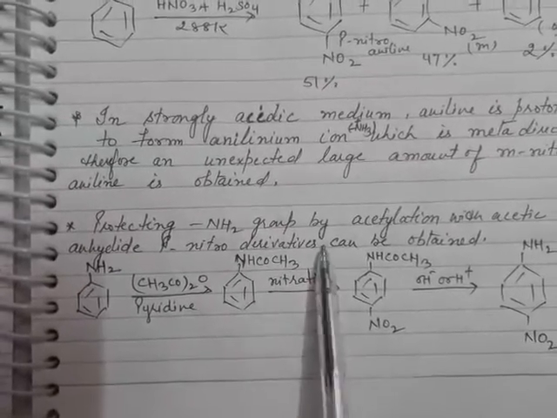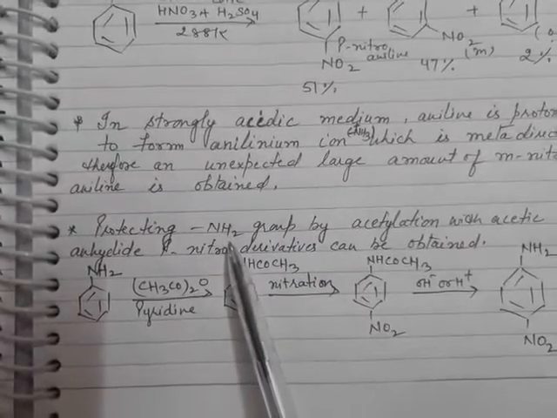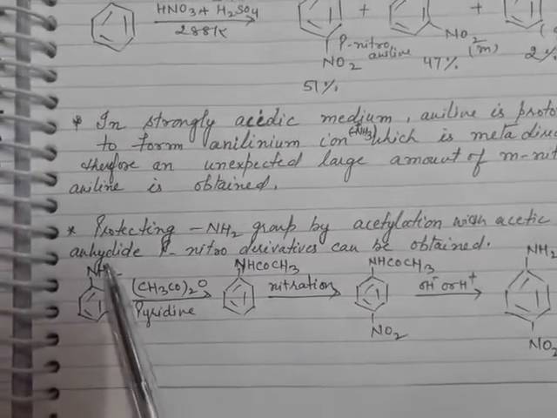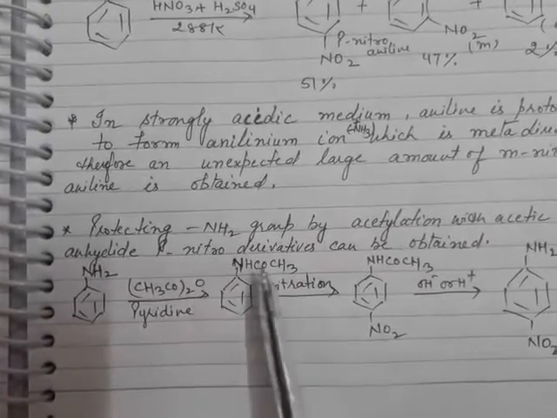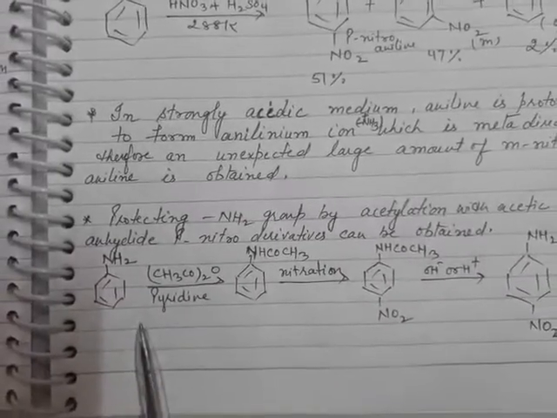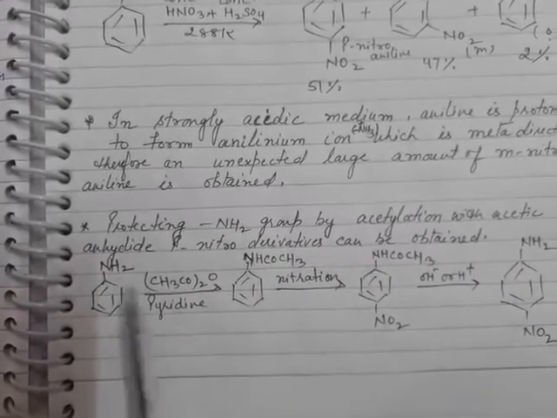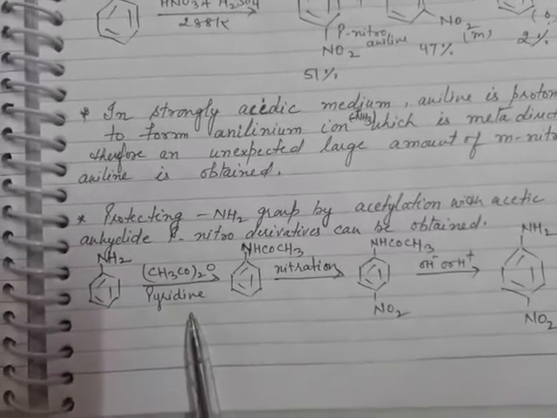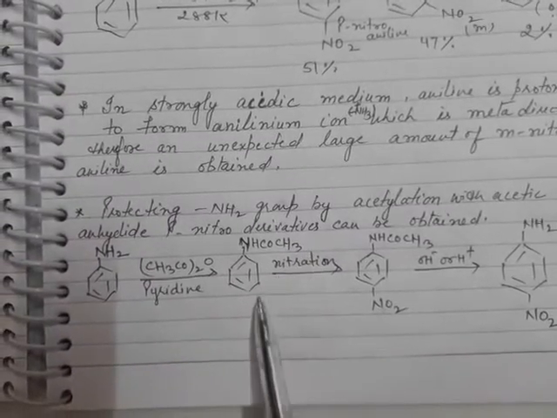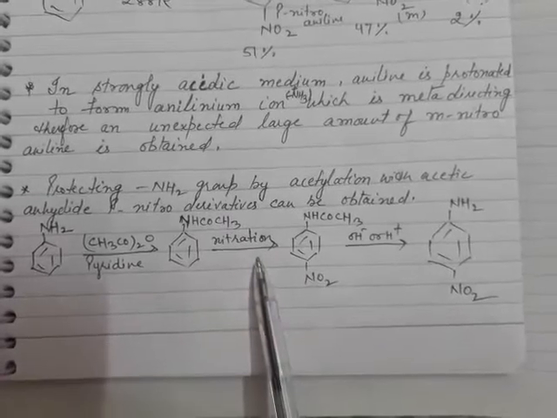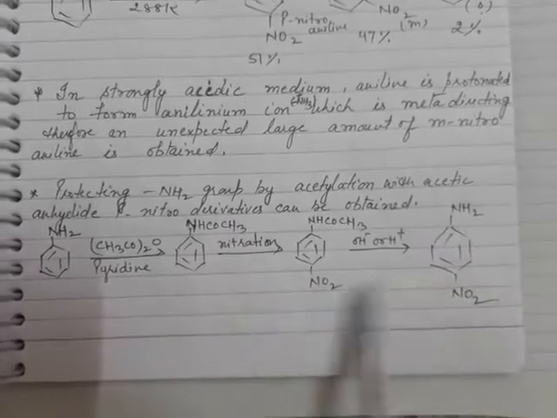This means that the amino group can be protected by acetylation with acetic anhydride, and para-nitro derivatives can be obtained. Here I have shown that when aniline is made to react with acetic anhydride and pyridine, it will form N-phenyl ethanamide, which on further nitration will give only the para-nitro product.